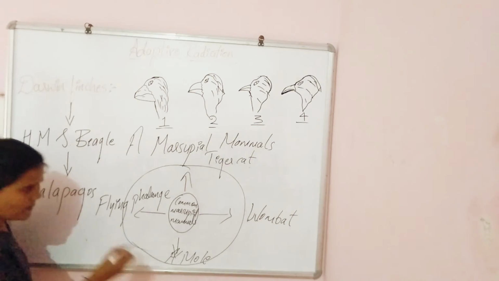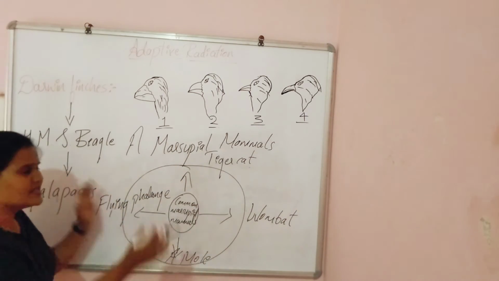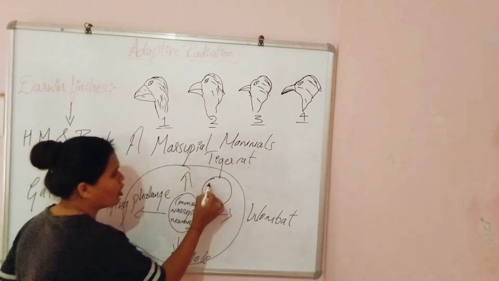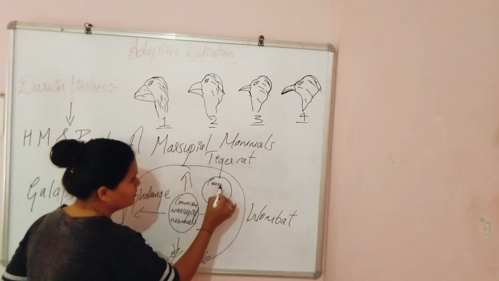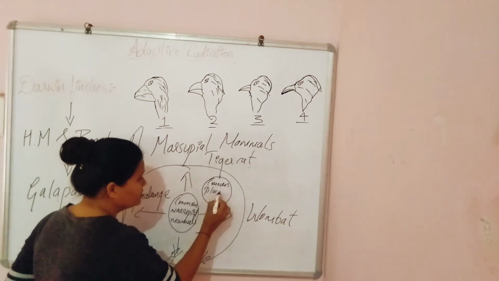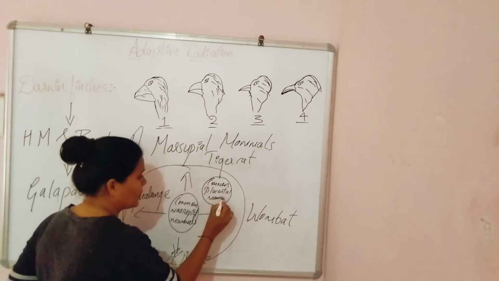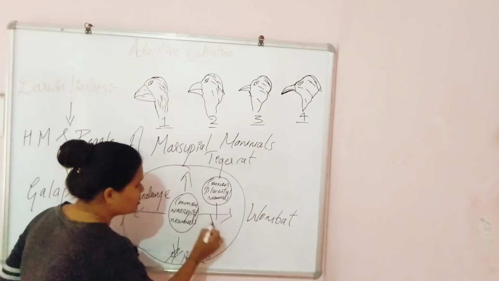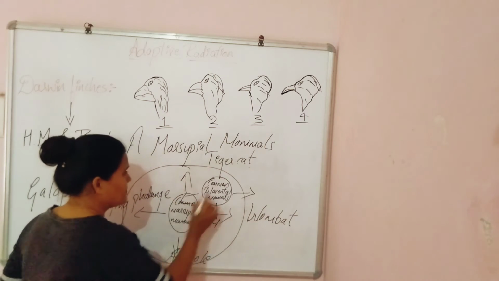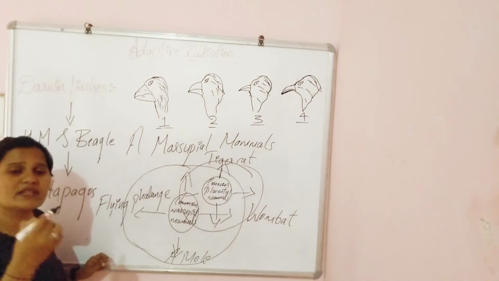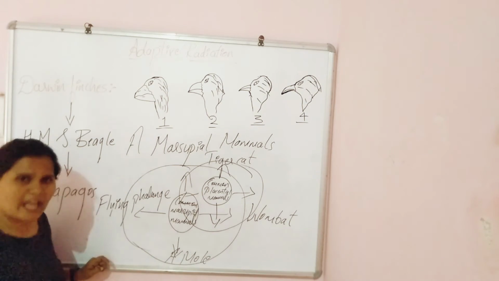In the same case, in this Australia, on the same island, there lived common placental mammals also. Placental mammals. They too, due to their needs, started radiating in this island and started adapting to the same environment.